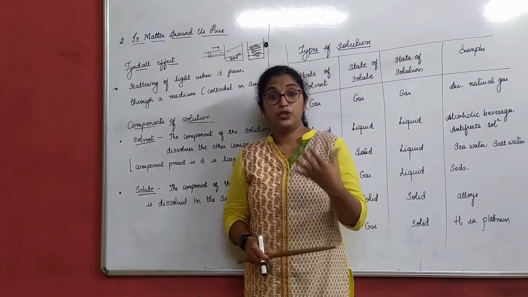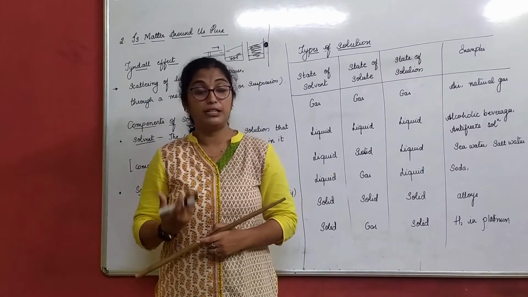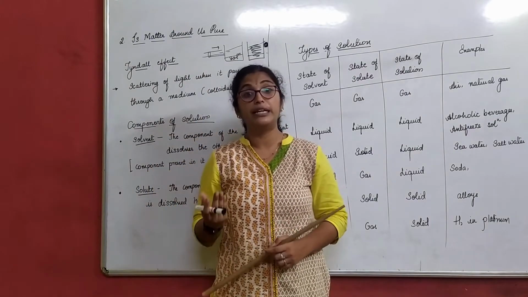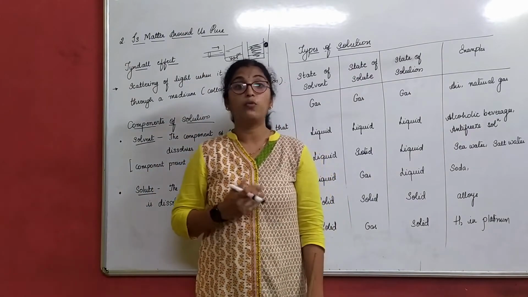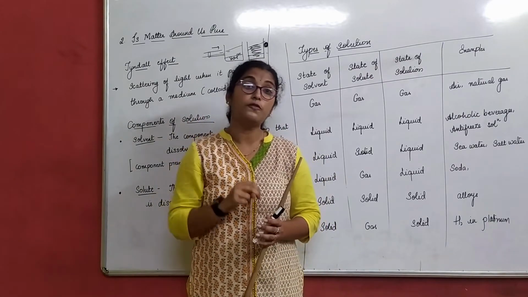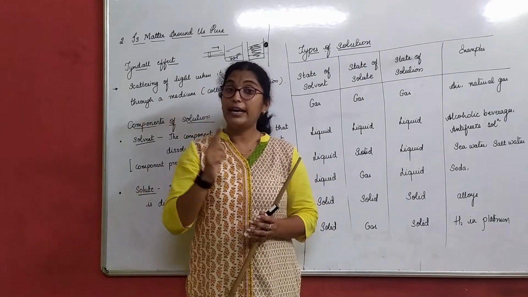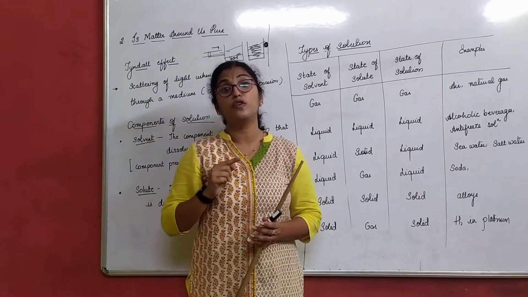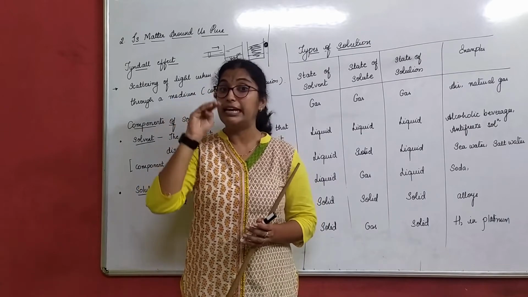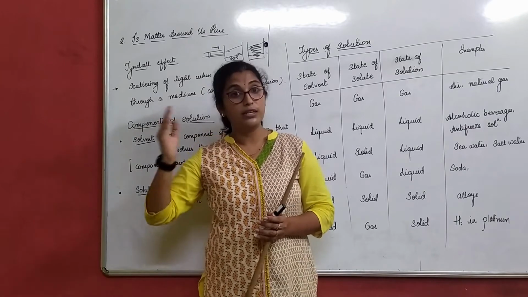If we have to understand it much deeper, the solvent is greater in number, or larger in quantity, than the solute. If I take 1 glass of water, I will not pour 1 glass or 2 glasses of sugar in it, correct? If I take 1 glass of water, I only add 1 spoon or 2 spoons of sugar. So I take the solvent in larger quantity than the solute. The solute is always added in lesser quantity to the solvent.